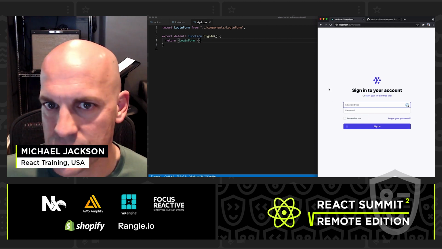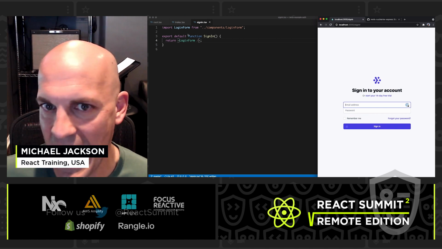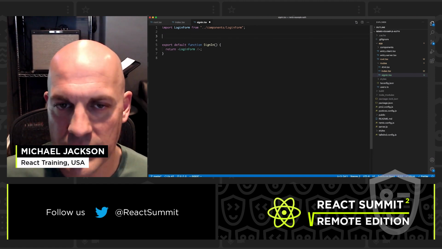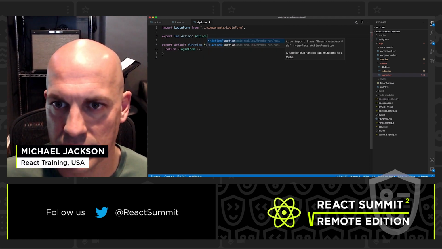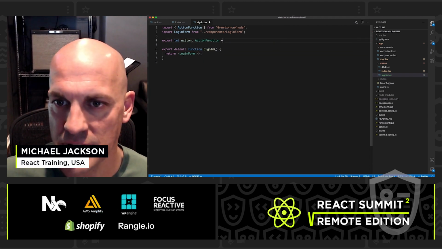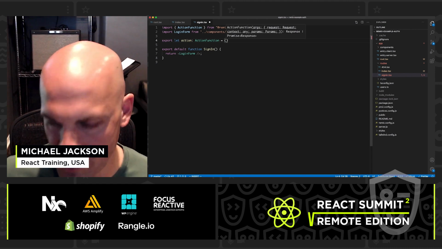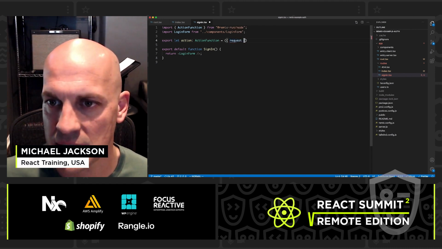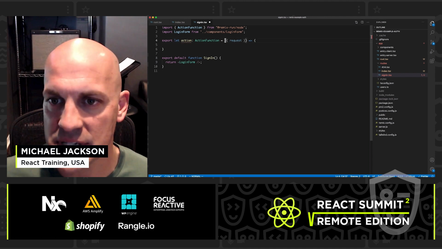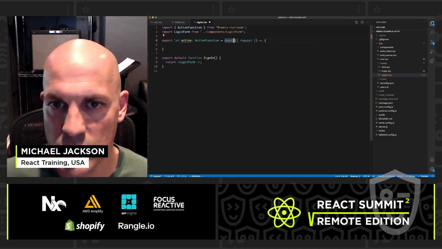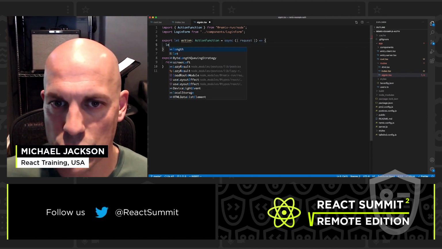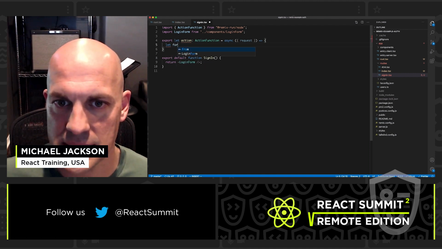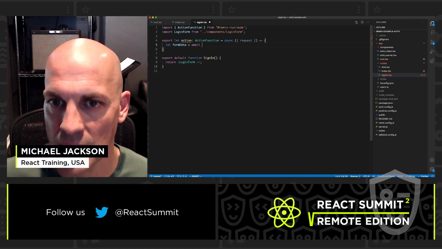So what we're going to do is go back to our route and add a handler for the submit. So we're going to call this the action function. And the action function is going to get your request. And this one is actually going to be an async function, because what we're going to do is read the form data basically out of the form.